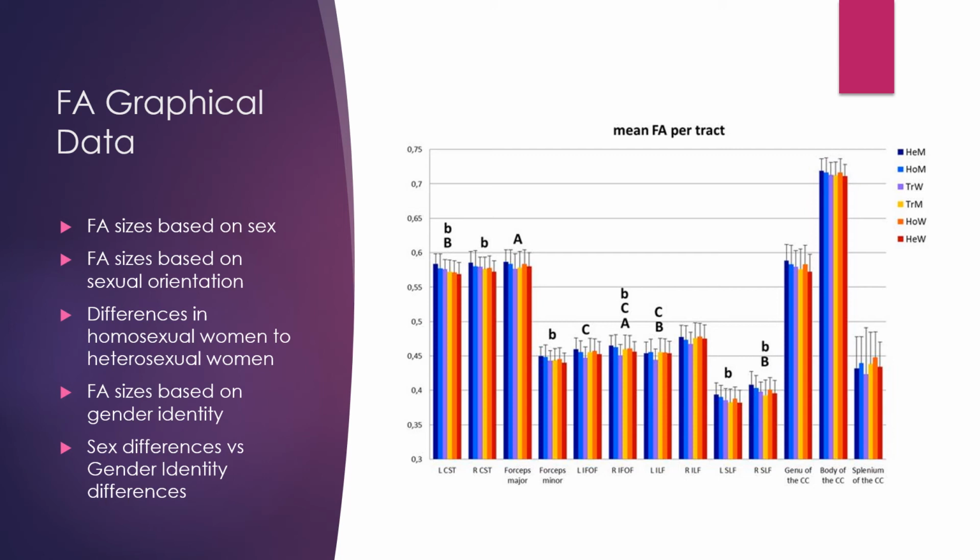It should be noted, however, that homosexual women had notably higher FA values than heterosexual women, even though they were not significant. The main effect of gender identity was significant only for the bilateral IFOF and left ILF, whereas the main effect of sex was significant in the left CST, right SLF, right ILF, and subsignificant in the right CST.